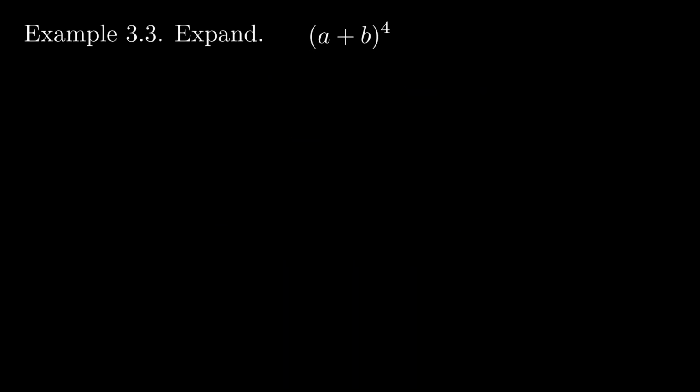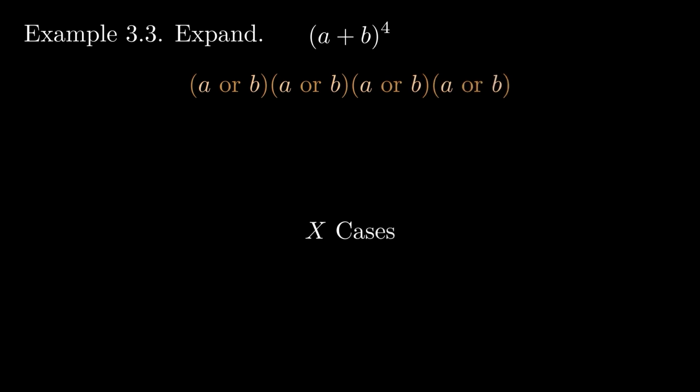Here's where it gets interesting. How would I find the expanded form of a plus b to the 4th? I can do the same thing I did before, where we count the number of combinations possible for a certain number of a's and b's. But I'm not going to do that. I'm going to use a trick.